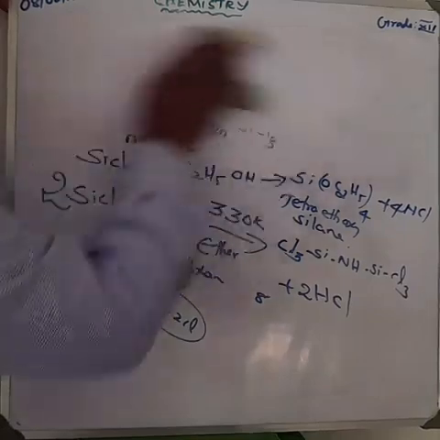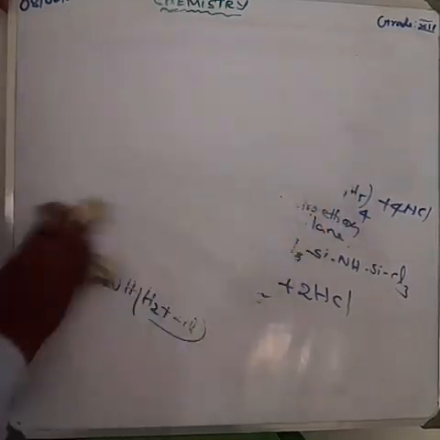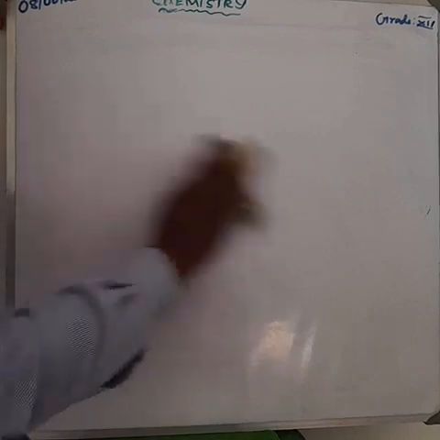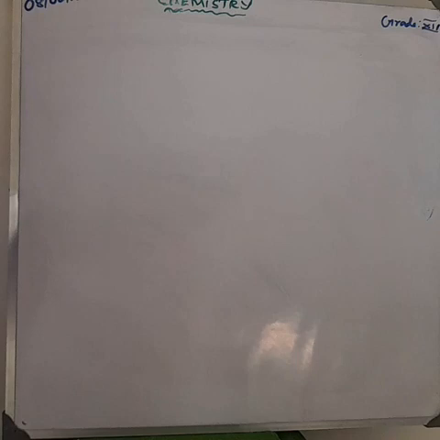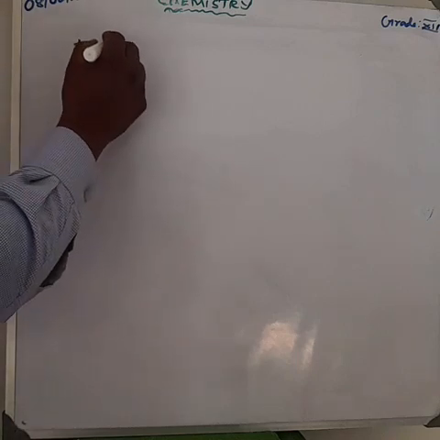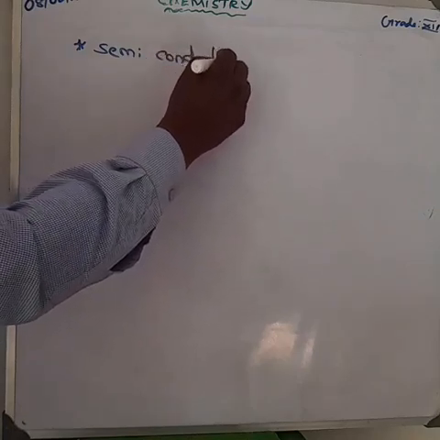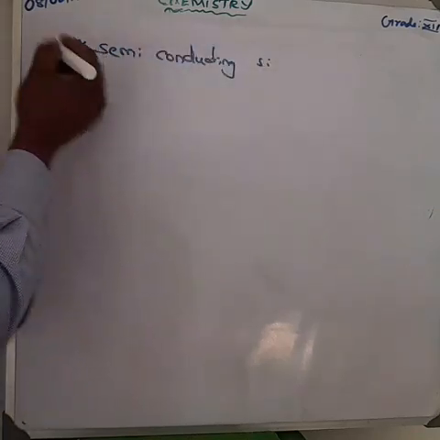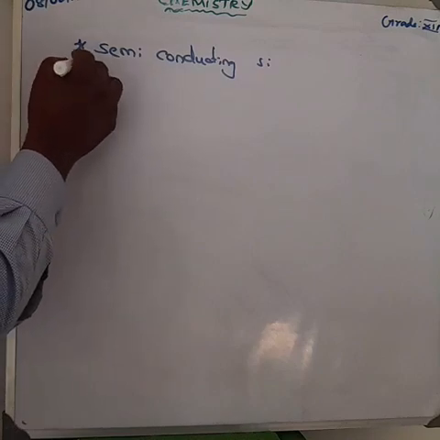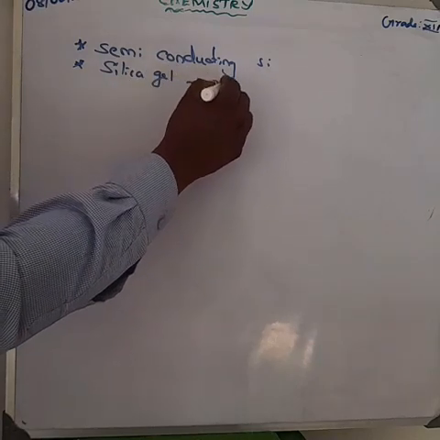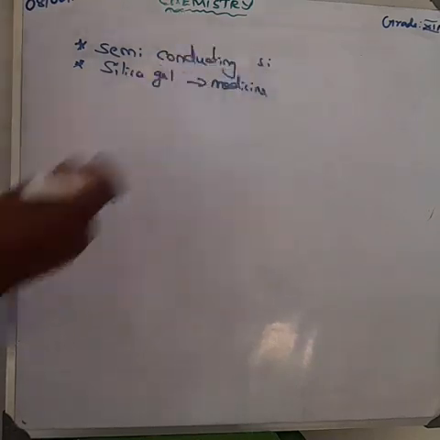Then what are the uses of silicon tetrachloride? Silicon tetrachloride is used in the production of semi-conducting silicon. And also, silicon tetrachloride is used as the starting material in the synthesis of silica gel. Silica gel, we are using for some of the medicines like that.